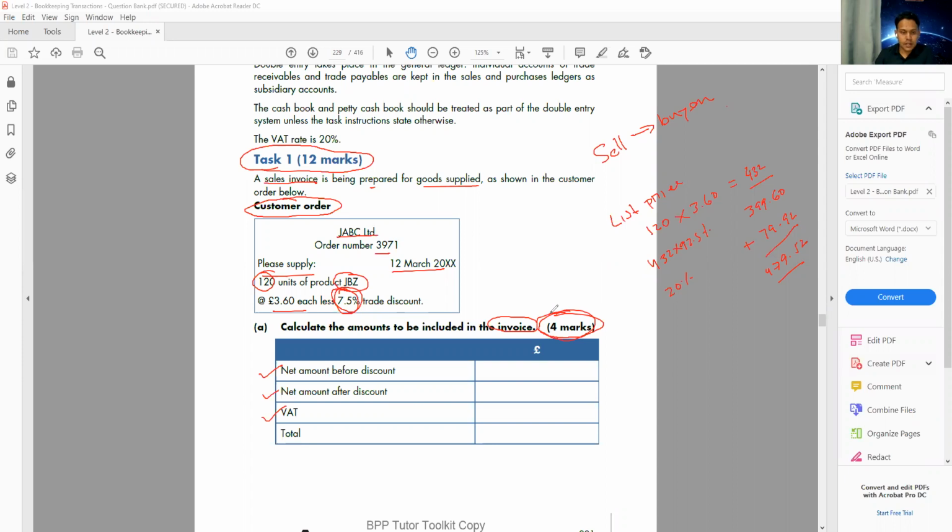All I need to do is take the information here: net amount before discount 432, after discount 399.60, VAT 79.92, and total 479.52. All right, so we got our 4 marks. We move to the next question now. If you have any question, make sure you always ask so that we can discuss.